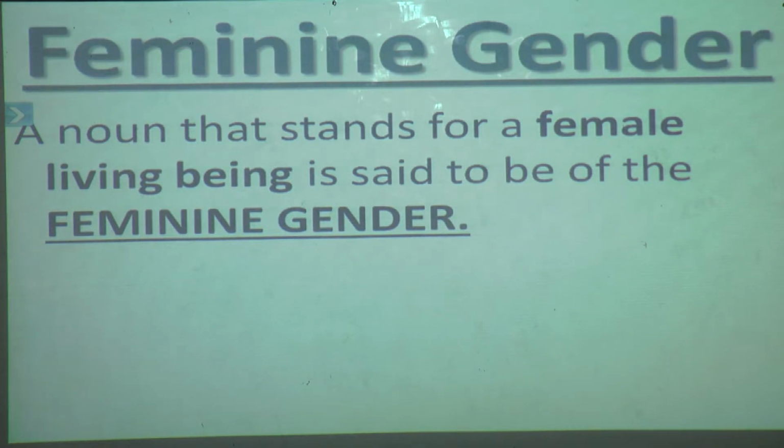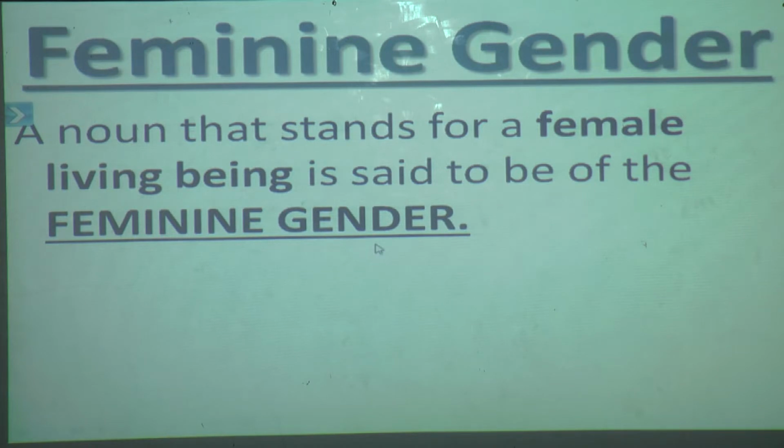So what is the difference between masculine and feminine? Masculine is of male living being and feminine is of female living being. So again we will repeat our definition. A noun that stands for a female living being is said to be of the feminine gender.